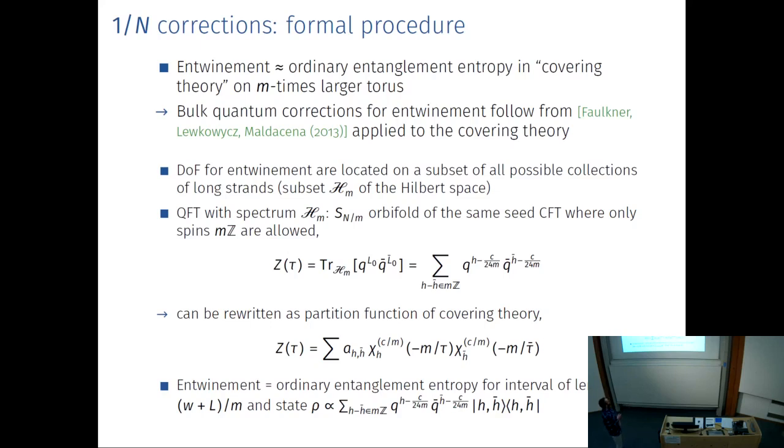And it turns out there is such a quantum field theory. It is, again, a symmetric product orbifold, but of a different rank. So the rank is n divided by m. But the seed CFT is the same. And also, there's an important restriction. We are only allowing spins which are an integer multiple of this parameter n.